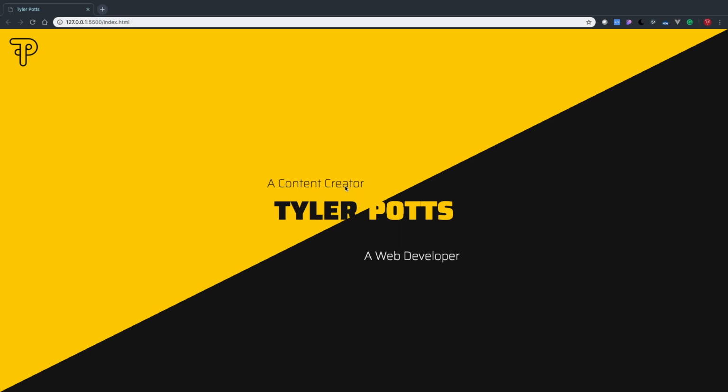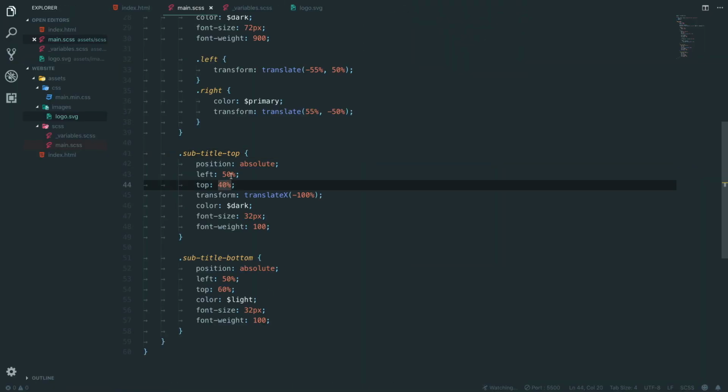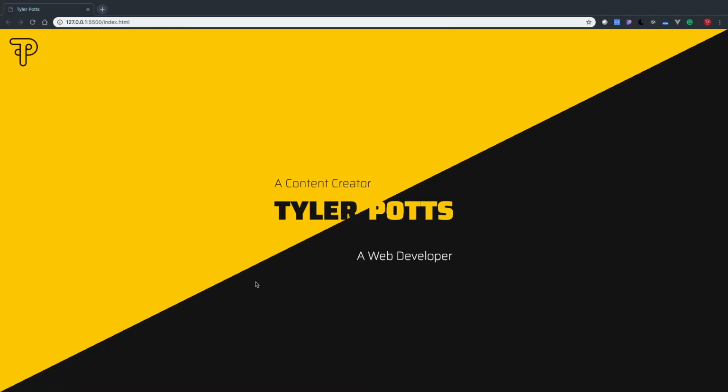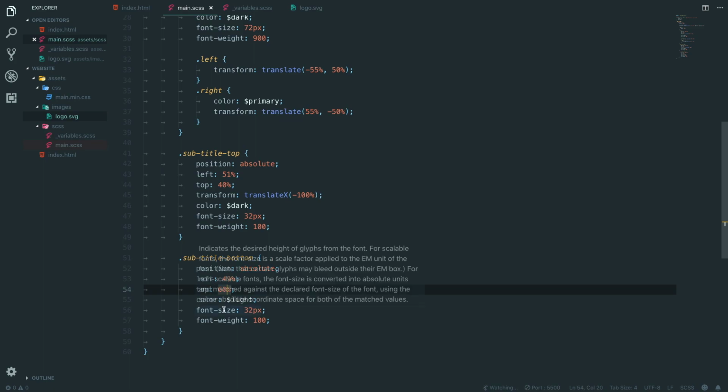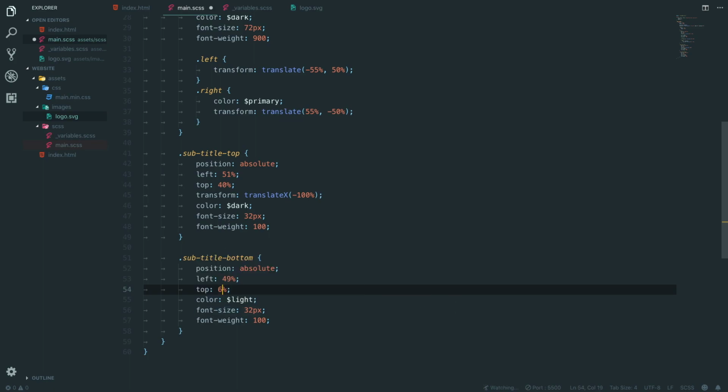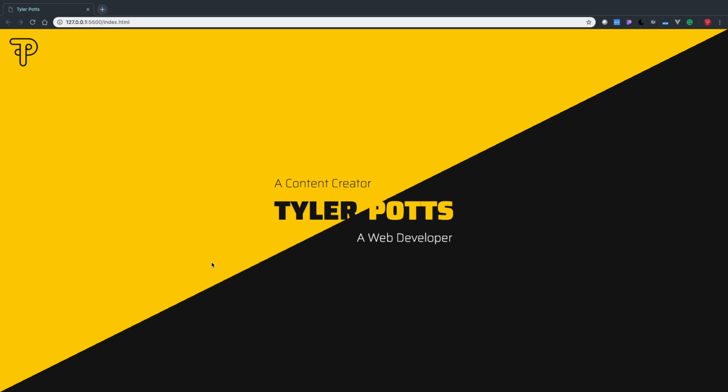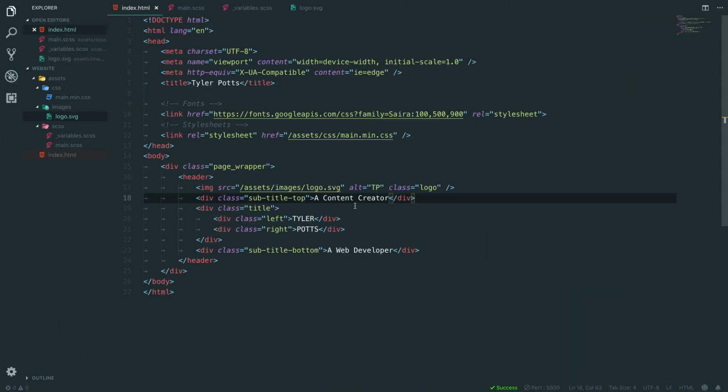So right now this isn't perfect, so if we left 55%, no, 51%, that's a bit better. Left 49%. I just want it to align. We're going to do some proper aligning soon. Why are you really far? Again, this is really far down, and this one isn't. What? 60%, 40%. What about 55? Oh, hello. Okay, there's something funny about you. What is different? What did I do different? Top, subtitle bottom, subtitle top.